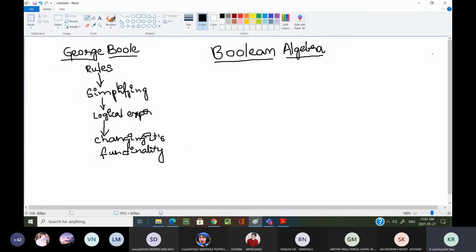Okay, this is what I explained in the last session. Because of this reason, to simplify our logical expressions. Why? If I simplify a logical expression, what happens?